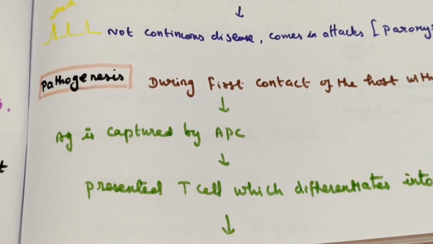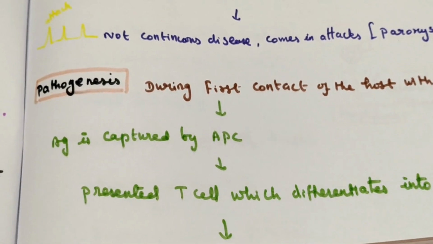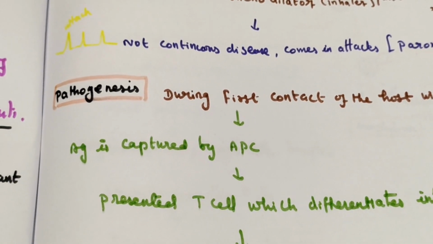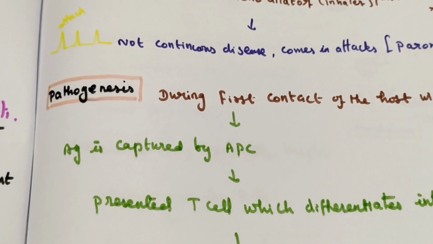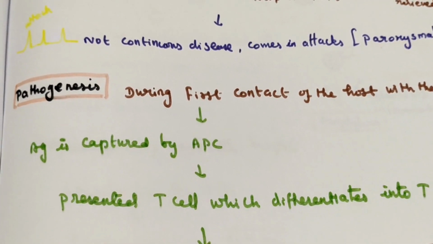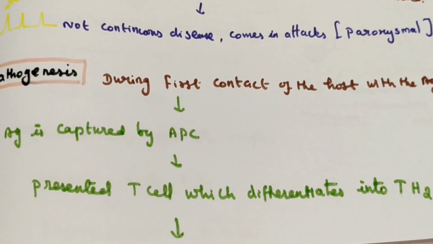For example, when the person inhales dust and it goes inside the trachea and bronchi, the first cell it comes in contact with is the antigen presenting cell.